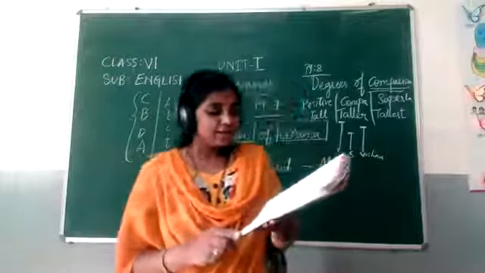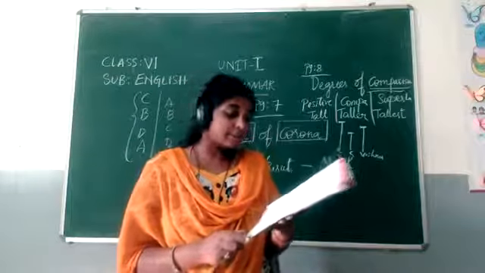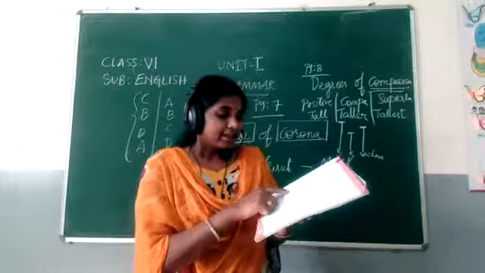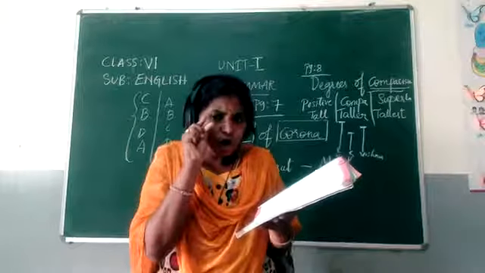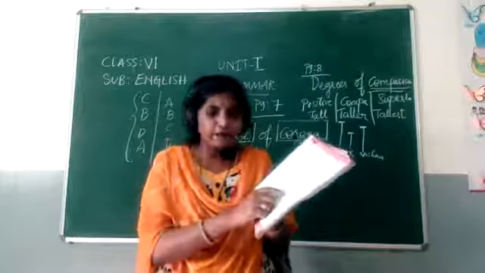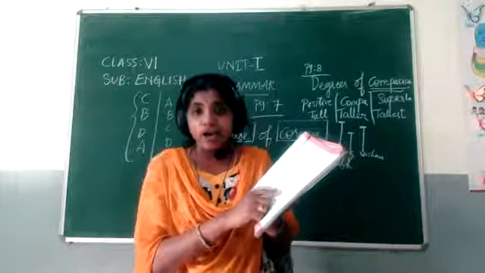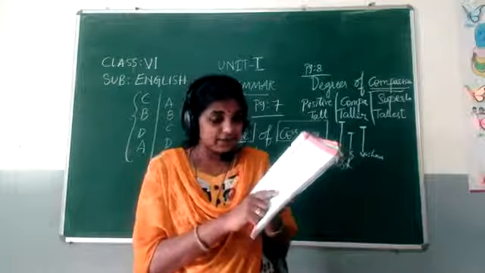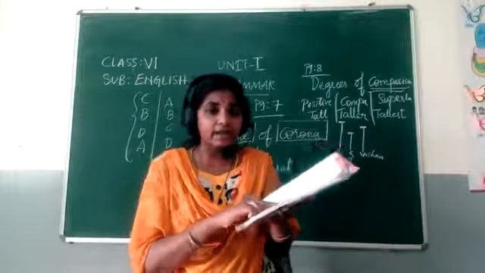So here there is another interesting task given to us. Fill in the blanks in the sentences given below and write the opposite in meaning to the ones in bold letters. See here, first sentence. The elephant's eyes are small. If you see this word small, it is highlighted. It is given in bold. Only this word is in bold.